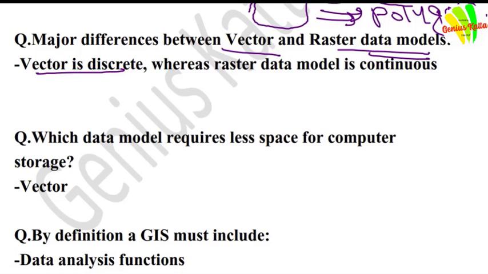Major difference between vector and raster data models: vector is discrete whereas raster data model is continuous. Which data model requires less space for computer storage? Answer is vector data, which is shown in layer or shapefile.